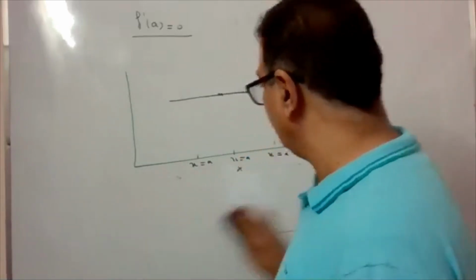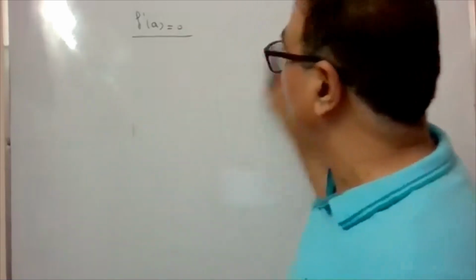So this way you will be having local maxima and local minima. I told you they are alternate, and as the necessary condition I told you f dash a is coming 0. And when you take a local maxima and local minima, there must be some neighborhood. In that neighborhood, it should be maximum or it should be minimum. One, I told you in an interval it is maximum or minimum. Second thing I told you, in its neighborhood it is maximum or minimum. So when you think about the neighborhood, we will say it will be local maxima or local minimum. Next time we are going to come to the sufficient condition, and then we will do the test by which we check whether it is maximum or